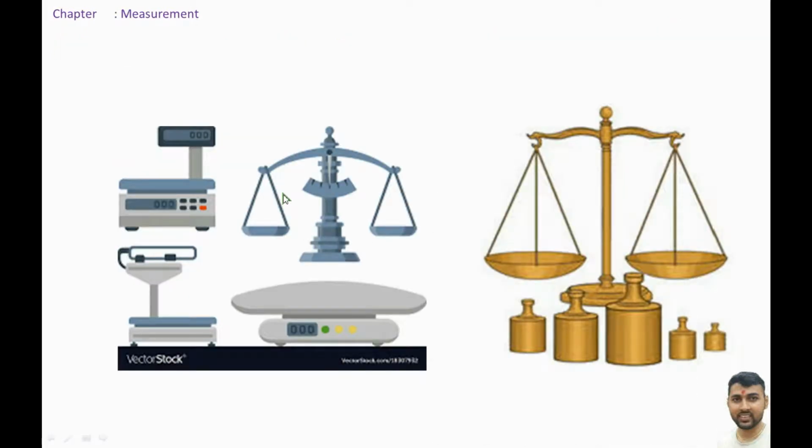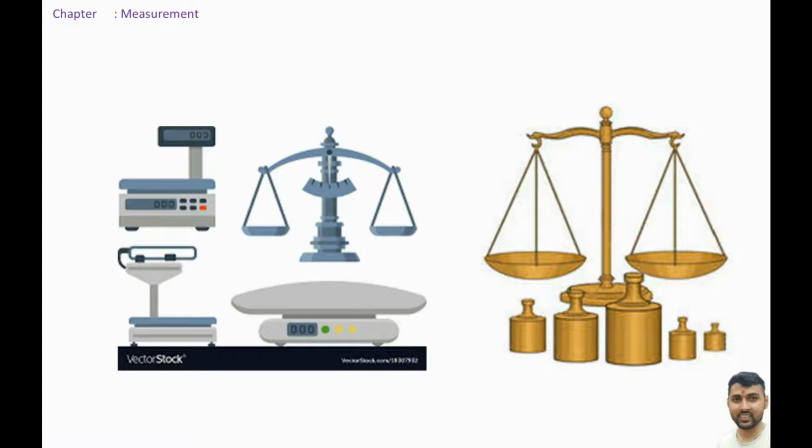In the given slide, different instruments are given. These are all very useful to measure the mass of the body: this digital balance, pen balance, beam balance. What do you mean by mass? The total quantity of matter contained in a body is called mass.